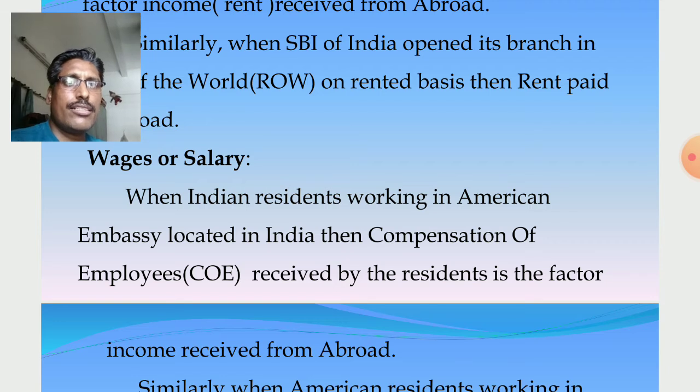Then COE received by the employees is factor income received from abroad. Clear? So when Indians work in the American embassy located in India, it is foreign territory for us. Some Indian residents working in the American embassy receive compensation of employees, they receive salary. So it is factor income received from abroad.